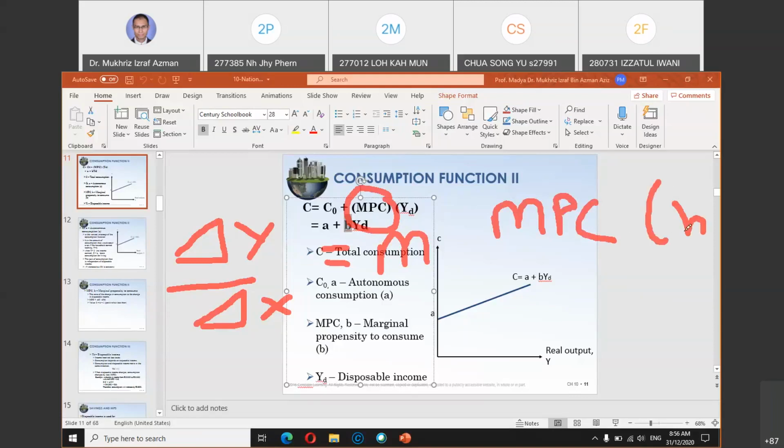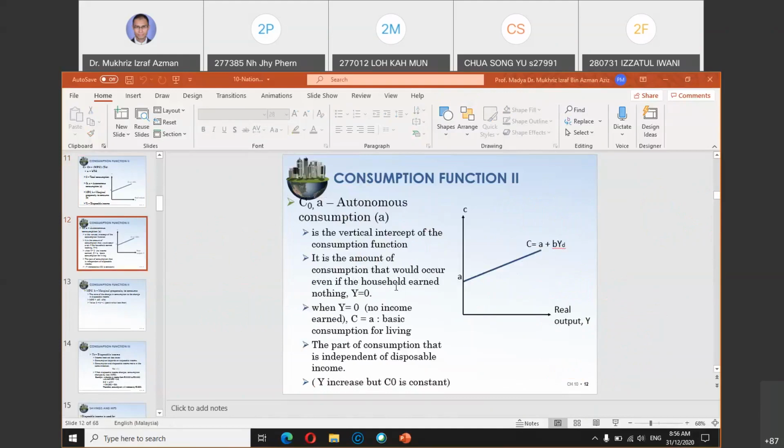Okay, MPC or B, which is what you see here, is basically equal to changes in your consumption divided by changes in income. Meaning, how much will your consumption change given the change in your income? So change in consumption divided by change in income is how you calculate the slope here, MPC. And we also know that the value of MPC will be between 0 and 1.